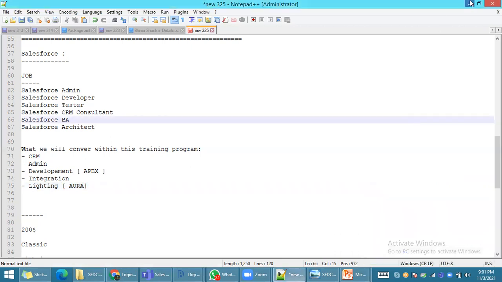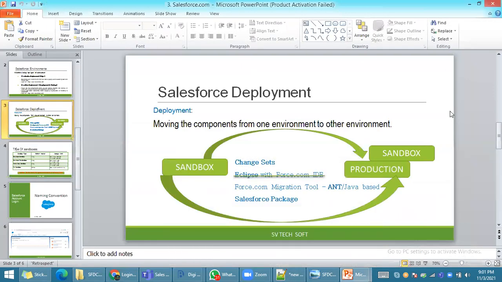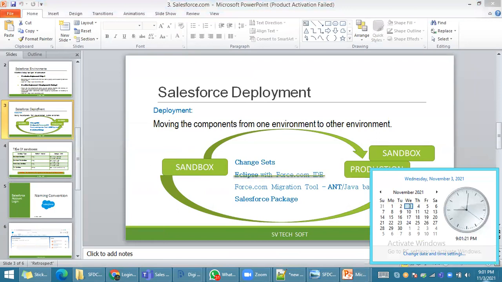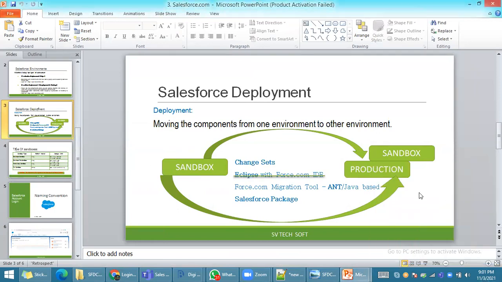When will this batch end? Good question. As I mentioned, completion of this course takes 70 to 80 hours. It may take around 35 days, so 35 sessions. I will also take some sessions on the weekend.